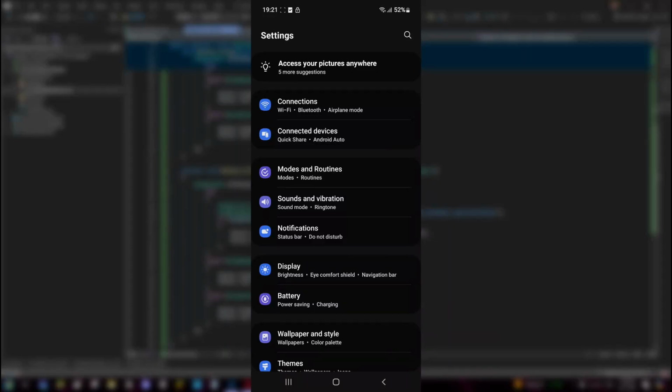Hi, in this video I want to show you how to enable wireless debugging. This is to connect your Android device to your PC.